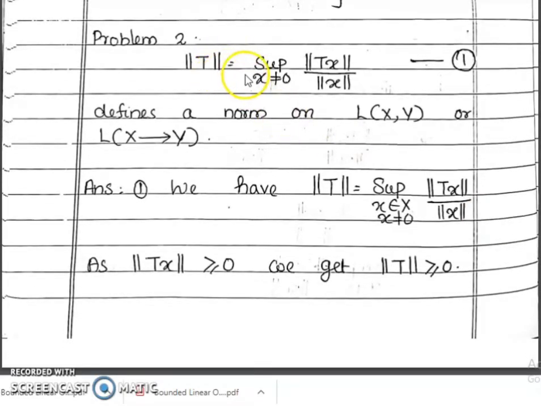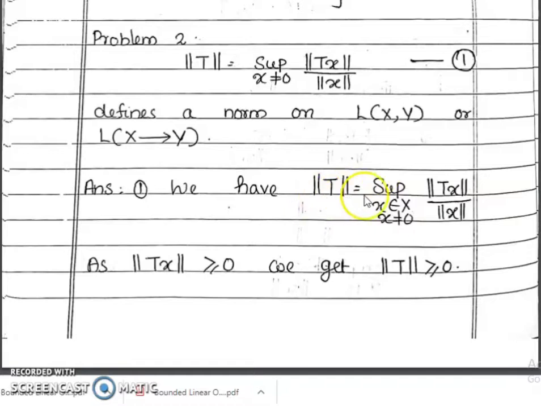Norm of T equal to the supremum over x not equal to 0 of norm of Tx divided by norm of x defines a norm on L of X, Y. There is another notation for L of X, Y, that is L of X to Y. Now we have to check whether this forms a norm on L of X, Y. First property: we have to prove norm of T is greater than or equal to 0, and norm of T equal to 0 if and only if T equal to 0. That is our first condition for a norm.